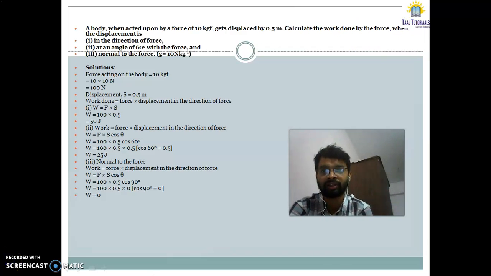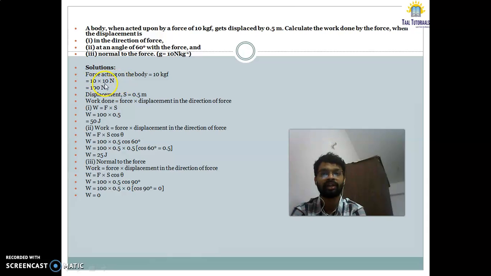Now we will discuss some questions. A body, when acted upon by a force of 10 kgf, gets displaced by 0.5 meter. Calculate the work done by the force when the displacement is in the direction of force, at an angle of 60 degrees, and normal to the force. We know gravitational acceleration is 10 Newton per kg. So the force acting on the body is 10 kgf. Whenever it is kgf, we always multiply by 10.